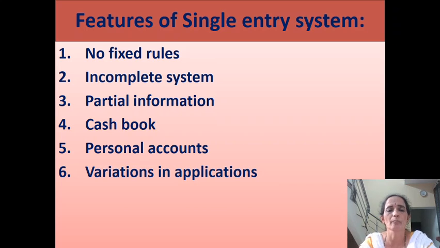Second one, incomplete system. As I said just now, accounting records are incomplete here. Incompleteness of books of accounts itself is the main feature of single entry system. No rules are followed, and all accounts are not kept. So it is not possible to prepare a trial balance, a profit and loss account, or a balance sheet under this system. Accounts are incomplete.